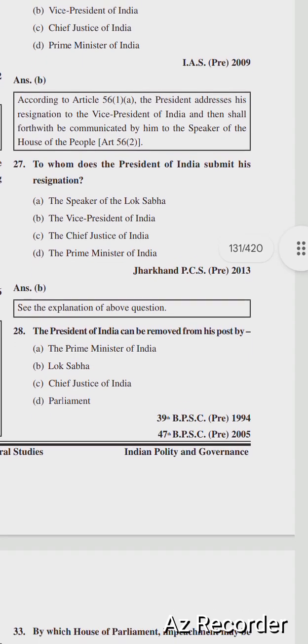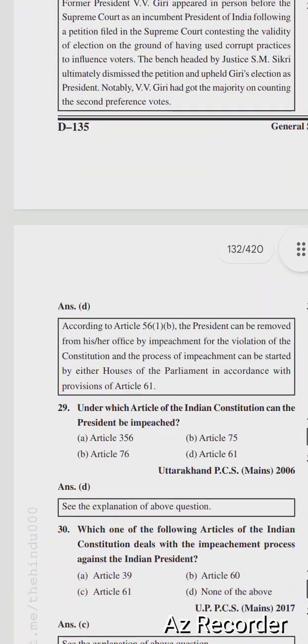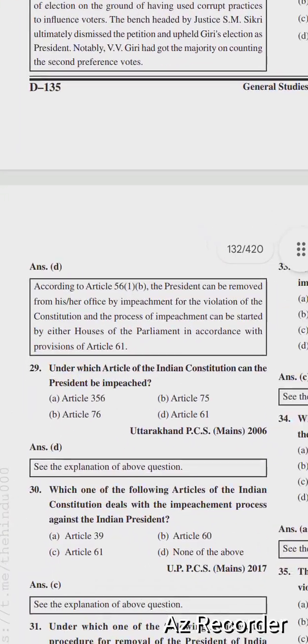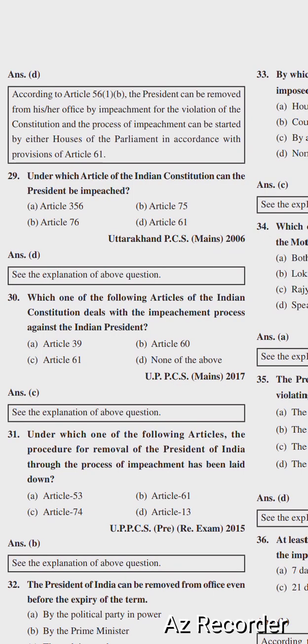So next question is, the President of India can be removed from his post by the Prime Minister of India, Lok Sabha, Chief Justice of India, Parliament. Right option is option number D, Parliament. So next question is, under which article of the Indian Constitution can the President be impeached? Article 356, Article 75, Article 76, Article 61. Right option is option number D, Article 61.